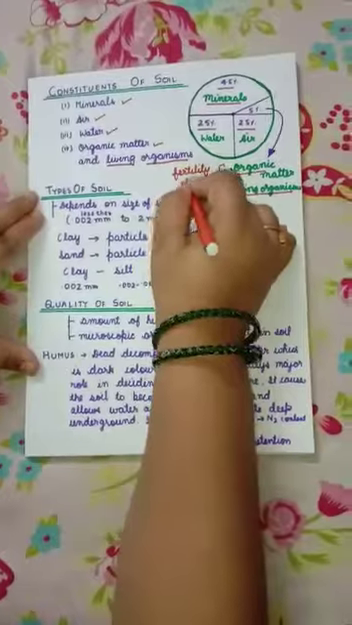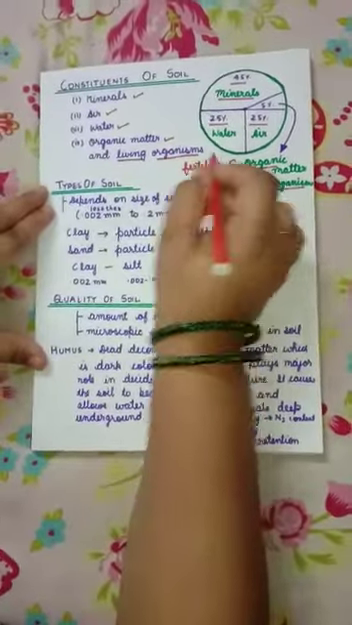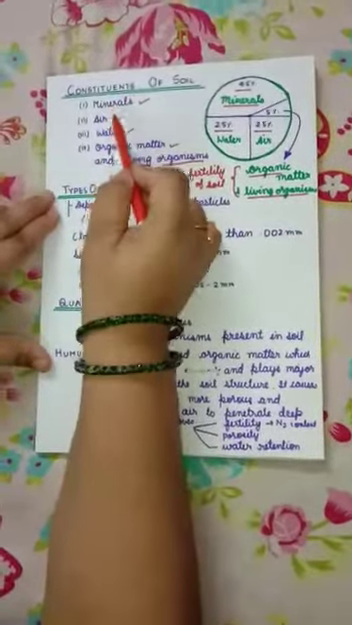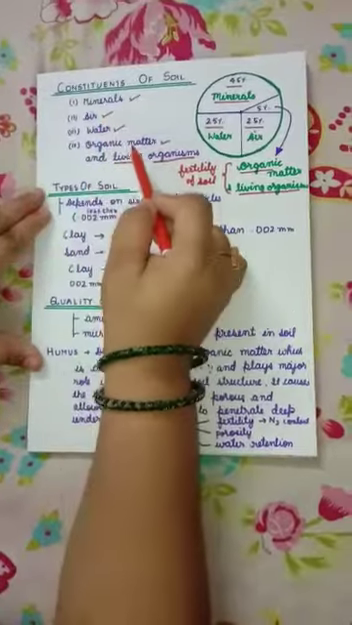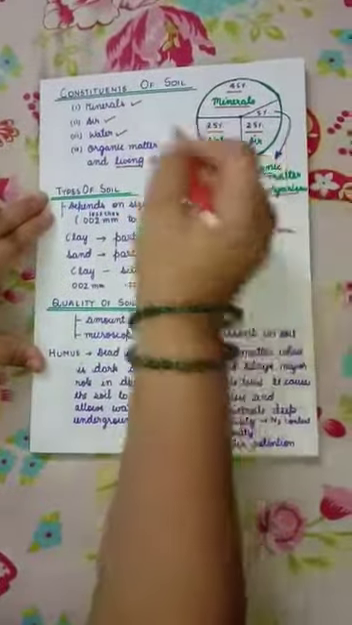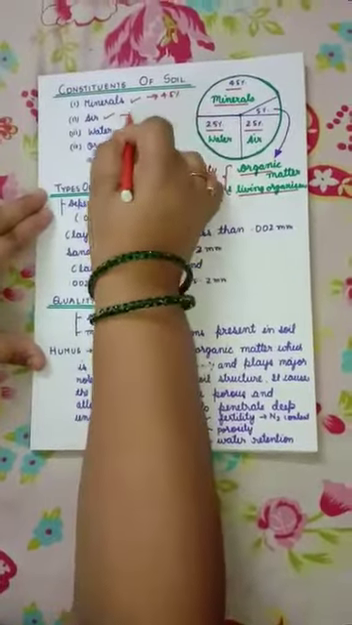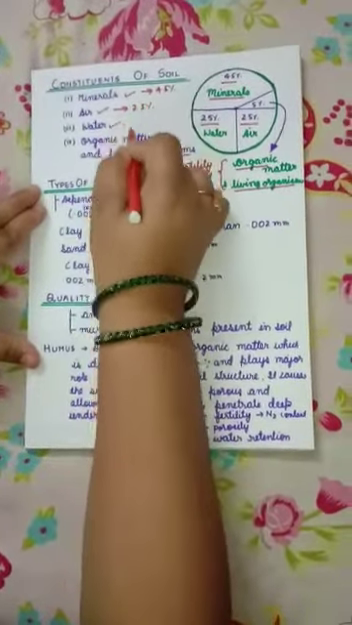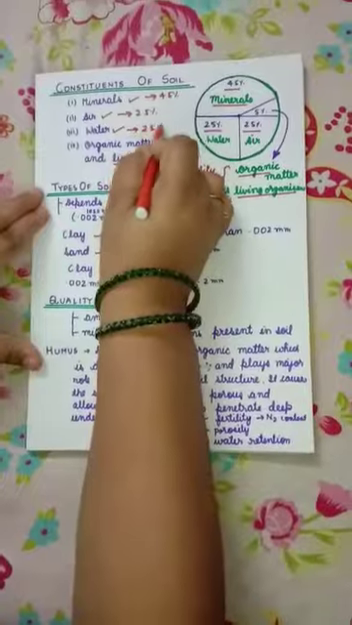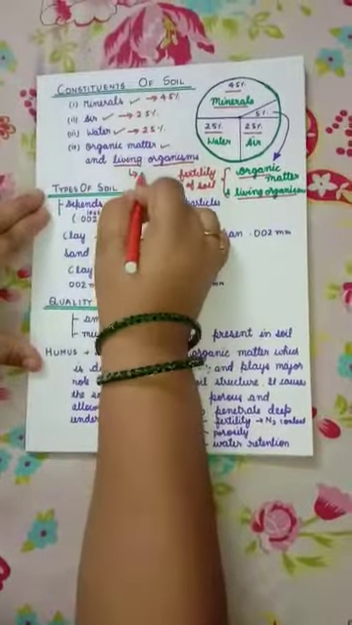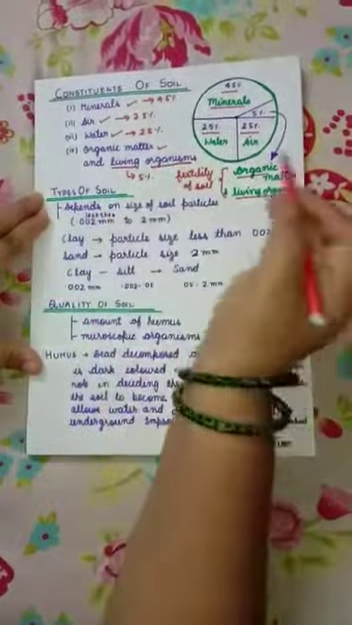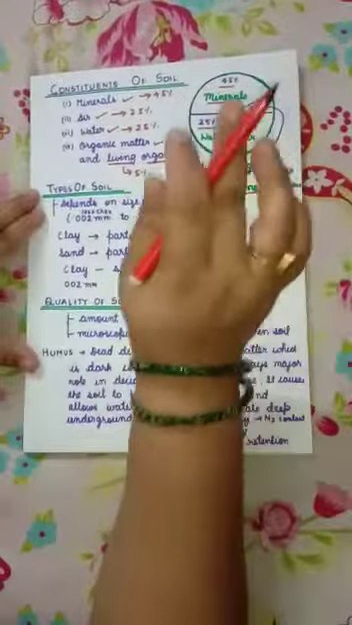So there are four main constituents: minerals, air, water, organic matter and living organisms. Minerals constitute 45%, soil air constitutes 25%, soil water constitutes 25% and living organisms constitute 5%. So this is the total composition of soil.